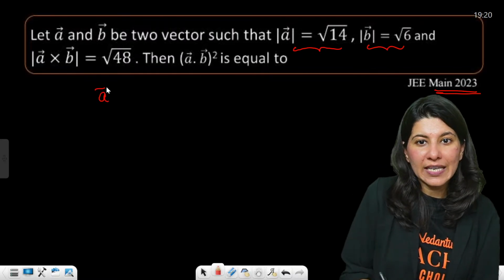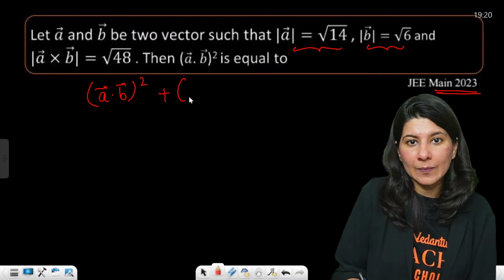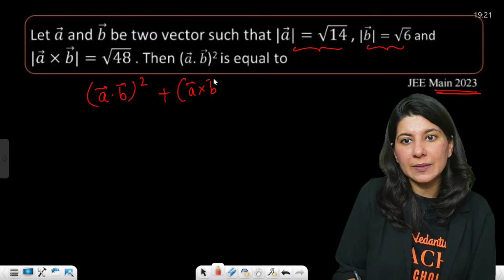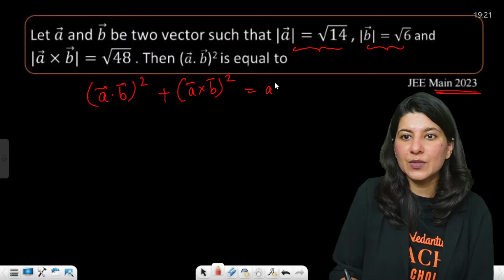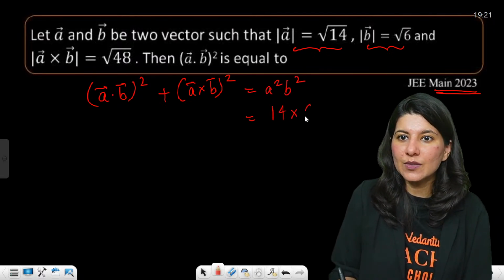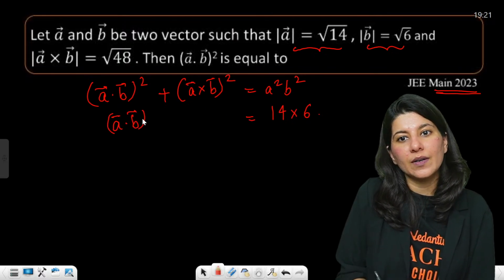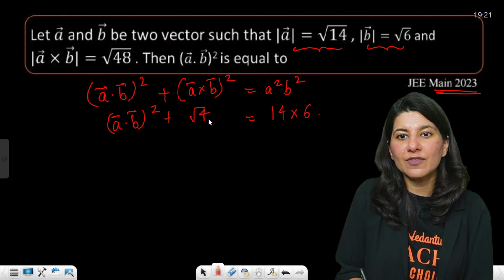So A dot B whole square, Lagrange's identity, plus A cross B whole square equals A square B square. Correct? A square is what? 14. B square is what? 6. Dot product square we don't know. And cross product is root 48 square.